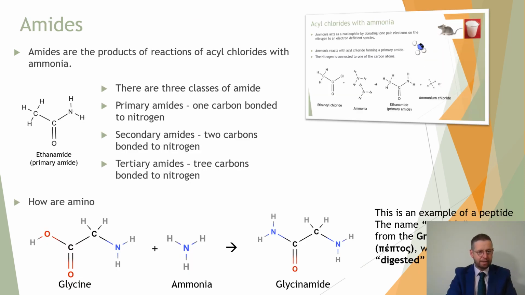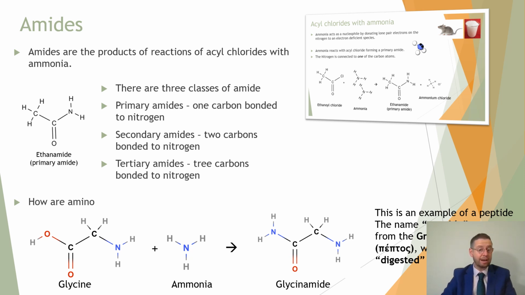Let's talk about amides. Now, we spoke about amides on the presentation where we were looking at the derivatives of carboxylic acids. And they had this structure. They had a carbon double bond O attached to the nitrogen. And so that there, ethanamide, which was a primary amide. Remember, it was when we spoke about mouse urine, the smell of mice. It's when we took something like acyl chloride and we reacted it with ammonia. And basically we swapped out the chlorine for the NH2 group and formed some of the products along the way.